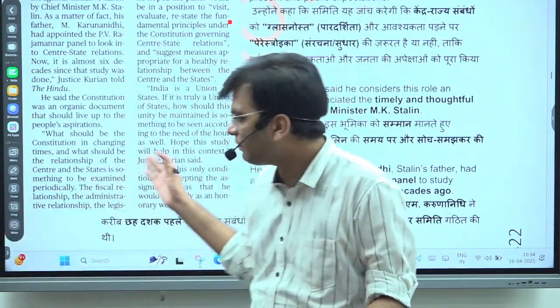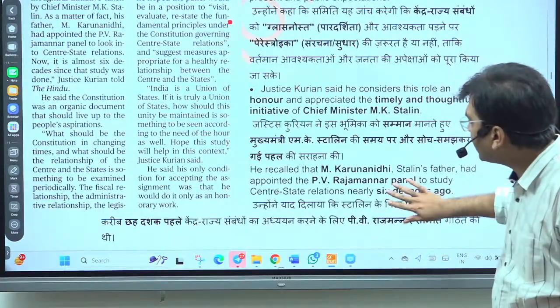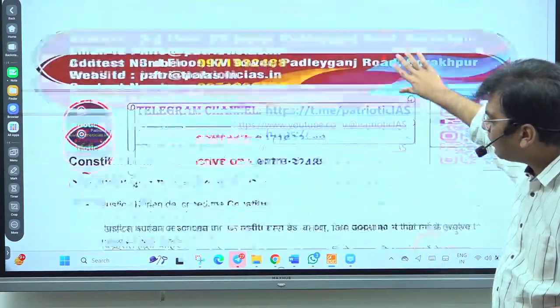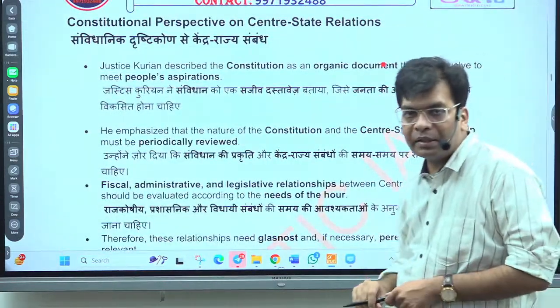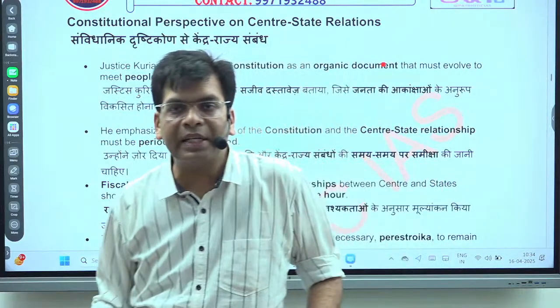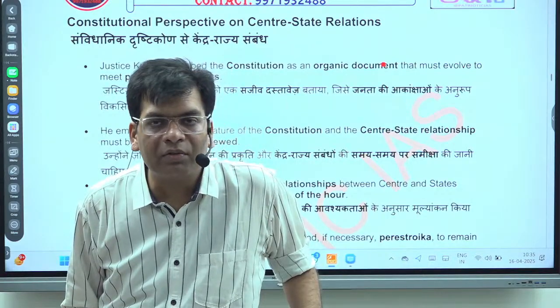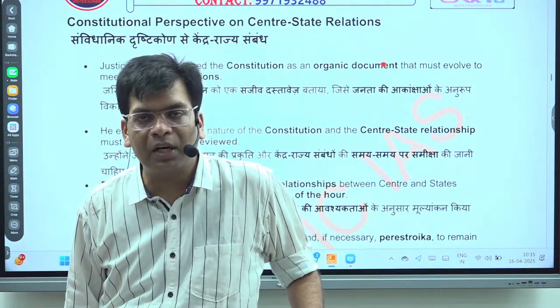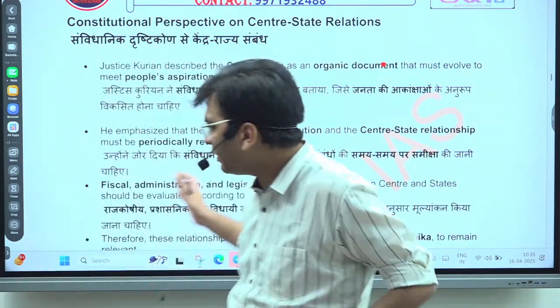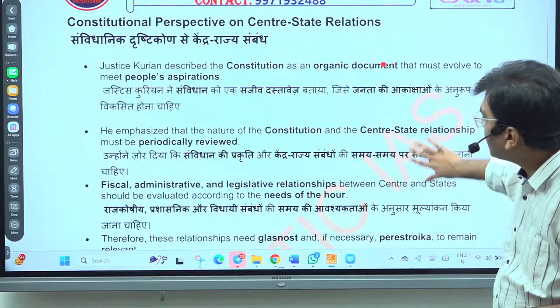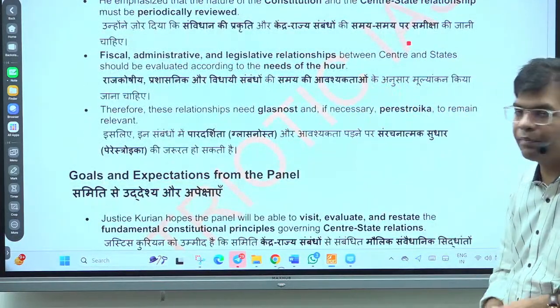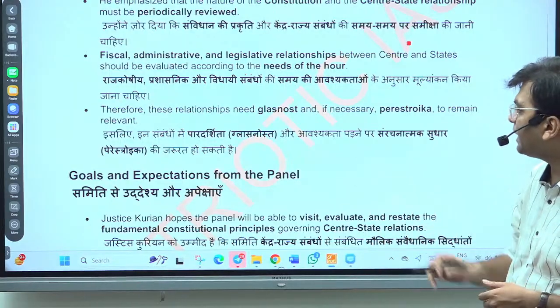The judiciary wants to bring reform in that. We have seen a reform in the recently pronounced verdict in the case of the Government of Tamil Nadu versus the Governor of Tamil Nadu and others. And here we saw that some restrictions have been placed on the power of the governor under Articles 200 and 201.